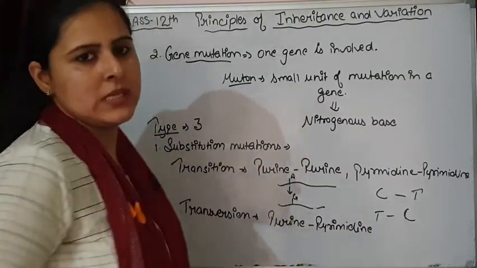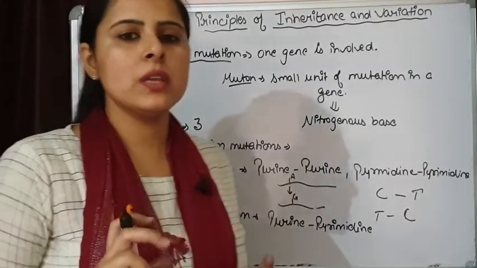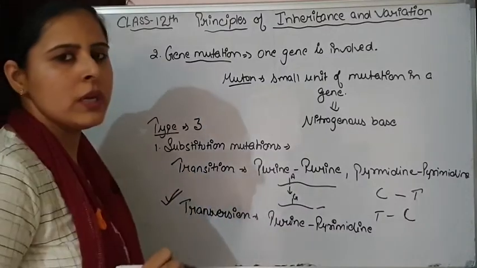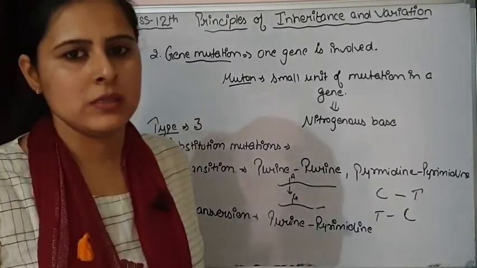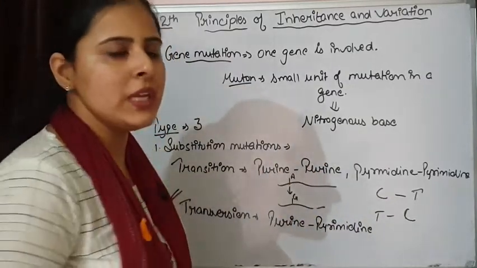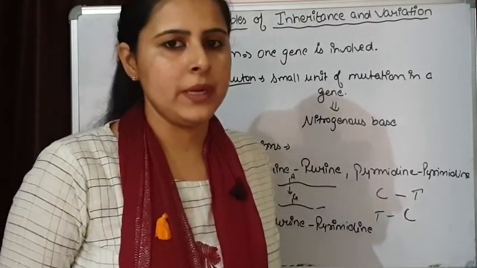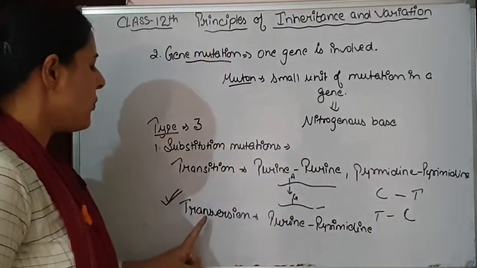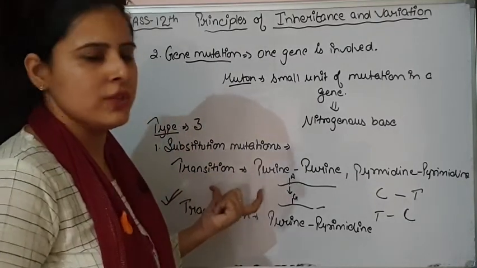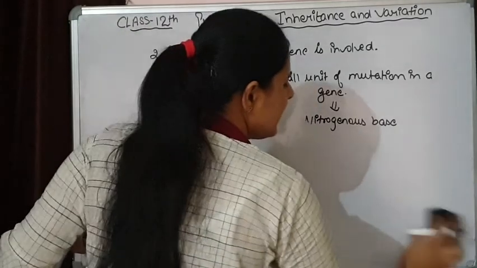This is a transversion. If we talk about their effect, the effect of transversion will be more as compared to transition, because in transition a purine is being replaced by a purine, but here altogether a purine is replaced by a pyrimidine. That's why it is showing more effect as compared to the transition.